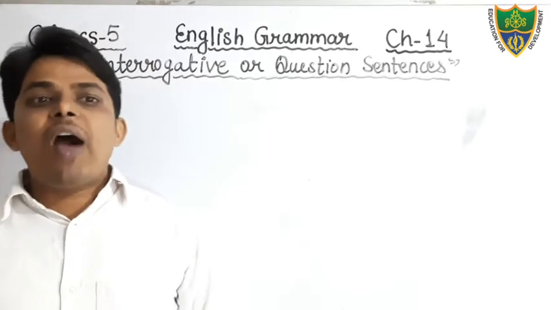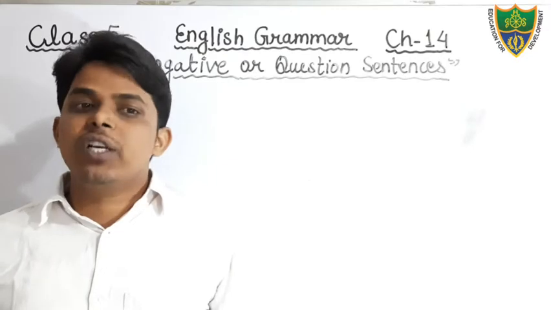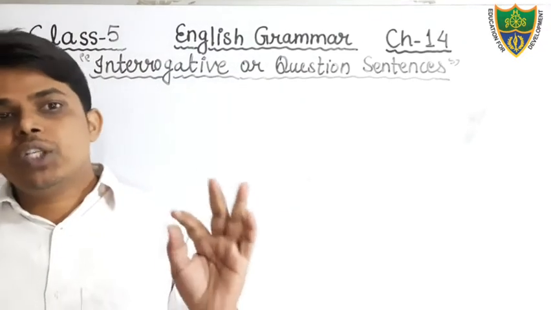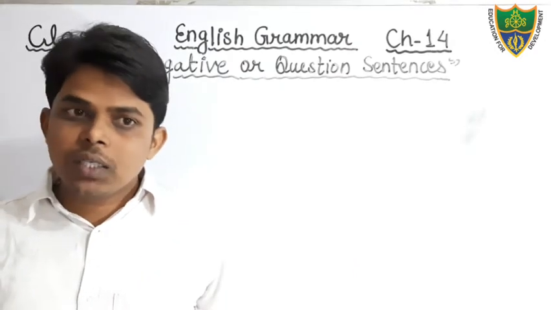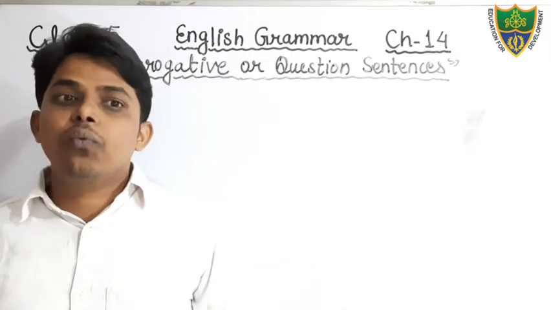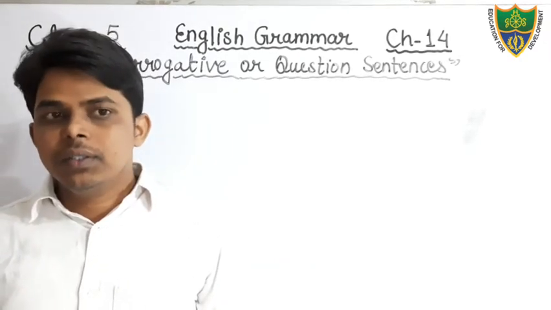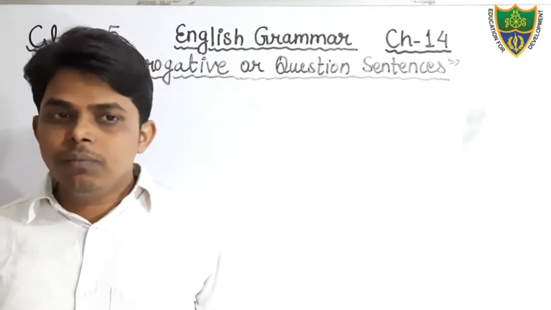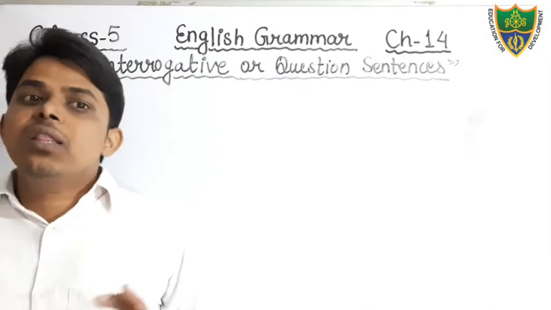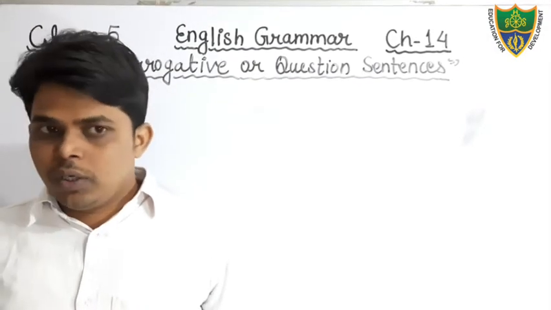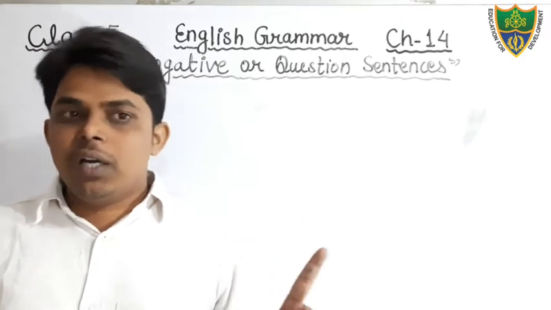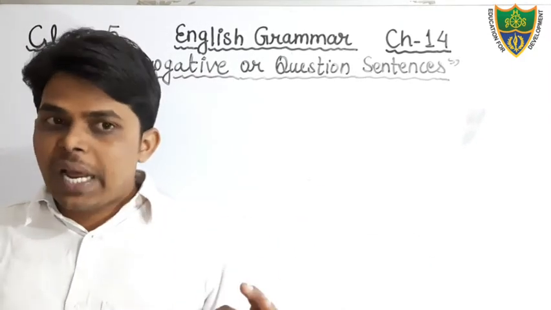Okay students, I have also defined what a WH type sentence is. WH type sentences start with a WH question word, for example what, where, why, when, whom, etc. There are so many words that start with WH, and these words are known as WH words. Its answer cannot be given in one word, yes or no. You have to give the complete answer.